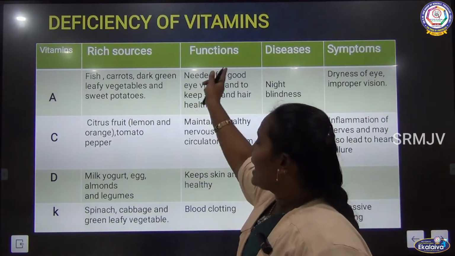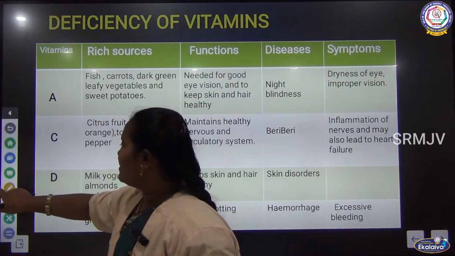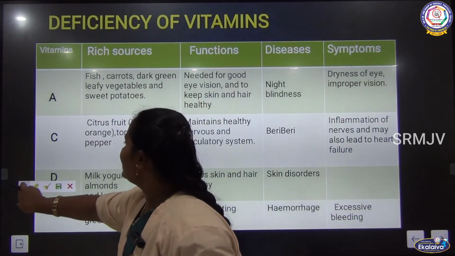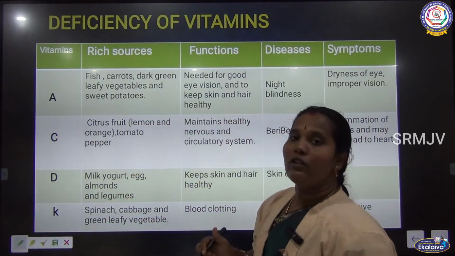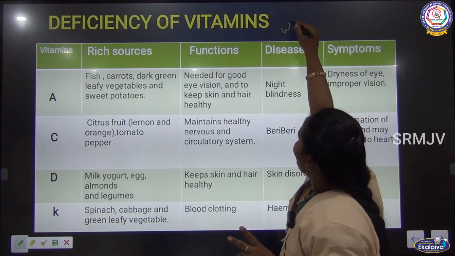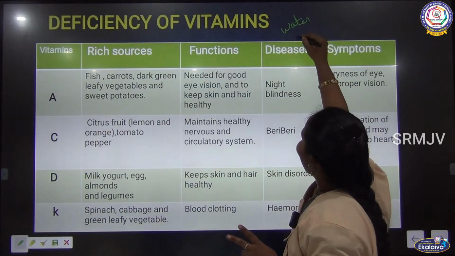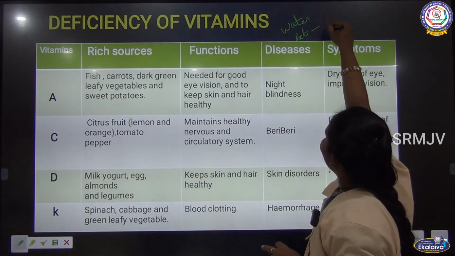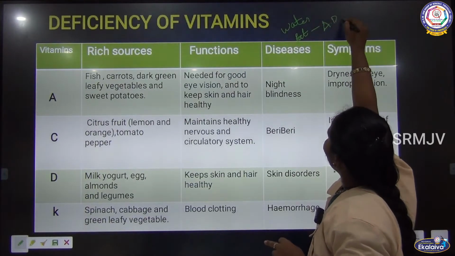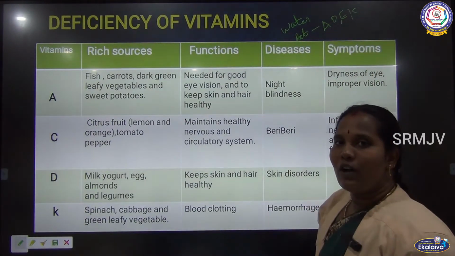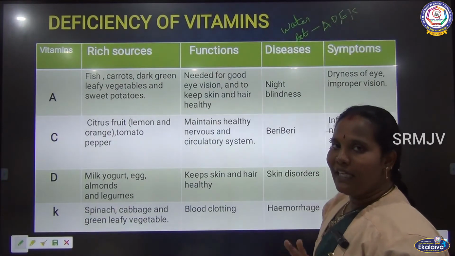First, we have to see the deficiency of vitamins. We know that vitamins are of two types: one is water soluble, another one is fat soluble. Fat soluble vitamins are A, D, E, K. So these four vitamins are called vitamin A, vitamin D, vitamin E, vitamin K.